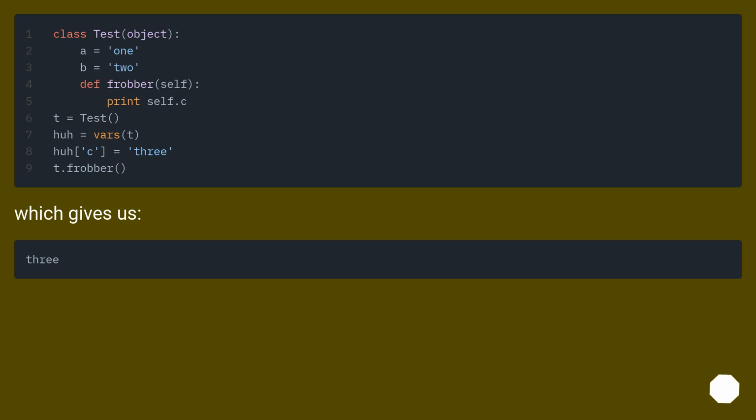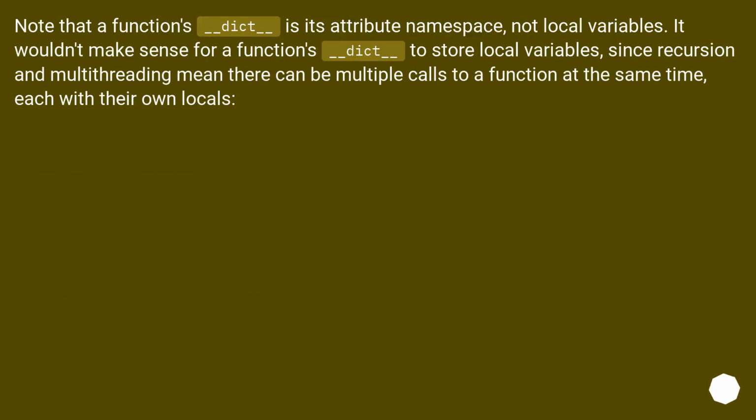Which gives us... Note that a function's __dict__ is its attribute namespace, not local variables. It wouldn't make sense for a function's __dict__ to store local variables, since recursion and multithreading mean there can be multiple calls to a function at the same time, each with their own locals.